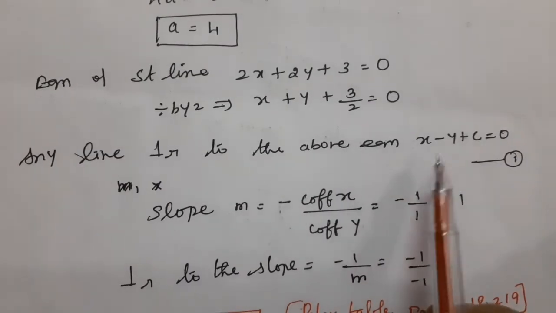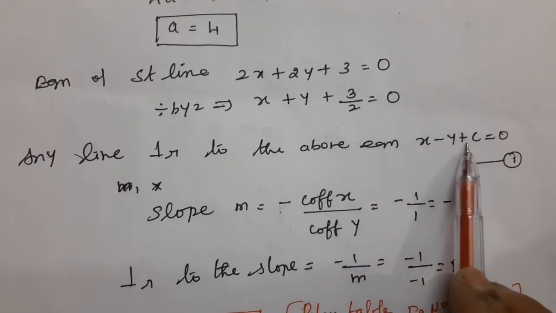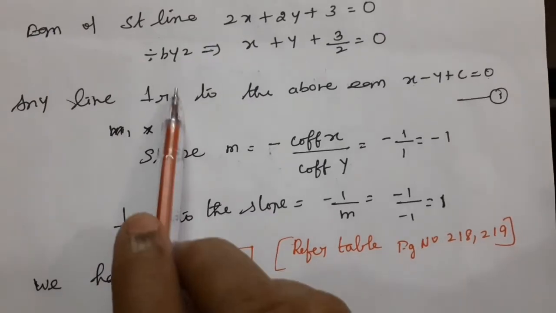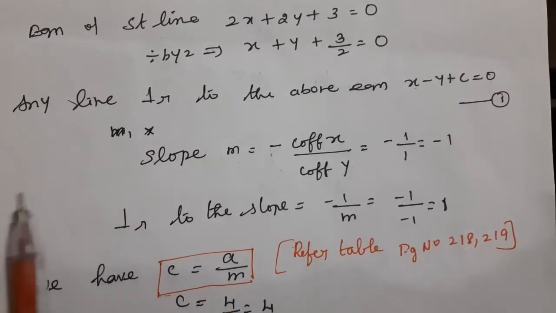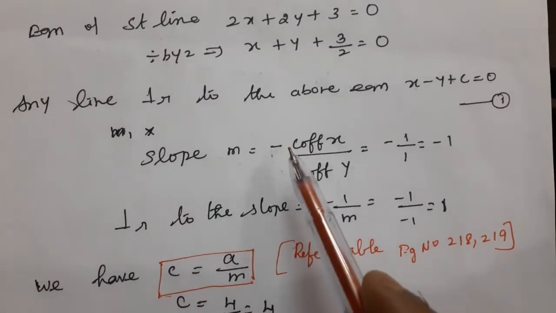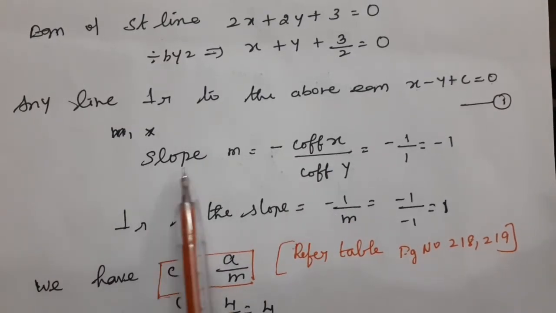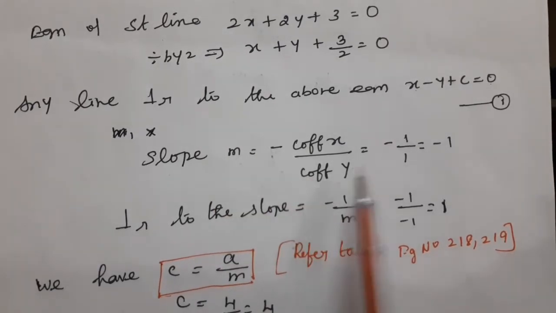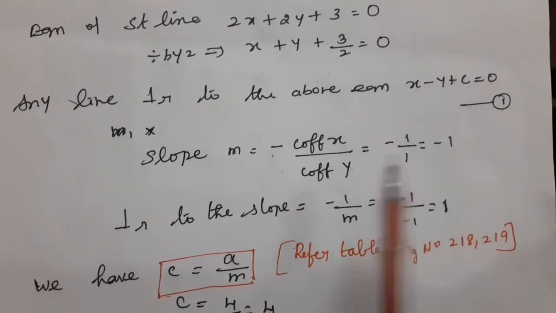What is the perpendicular equation? The above equation is of the form x - y + c = 0. Therefore, what is our slope? For parallel lines you find the slope m1; for perpendicular lines you also find the second slope m2. So first we find the slope m. Slope m = minus coefficient of x by coefficient of y, so m = -1/1 = -1.